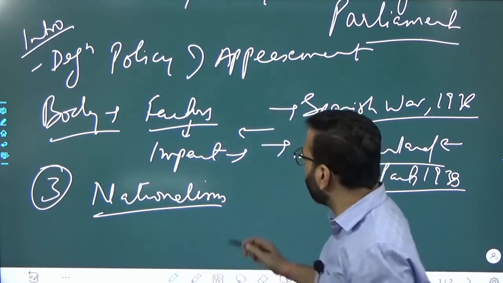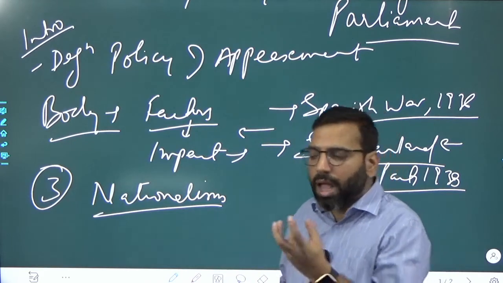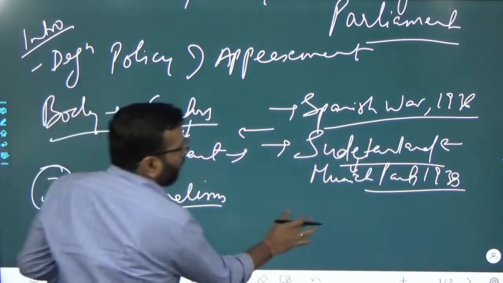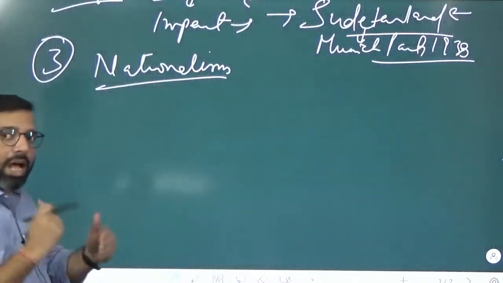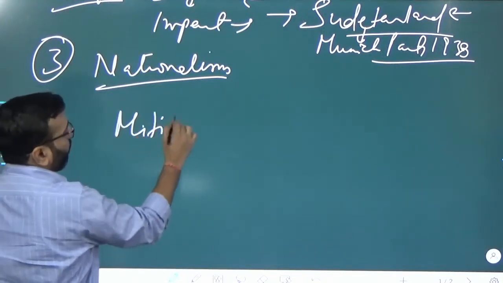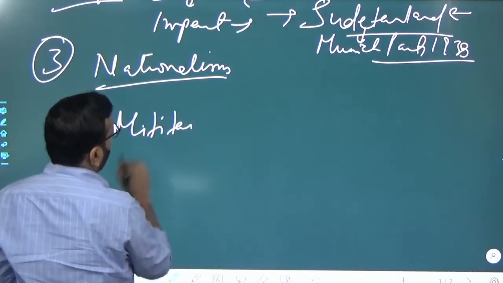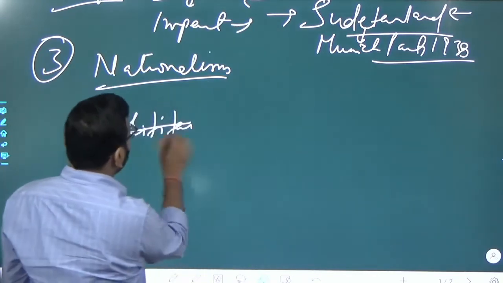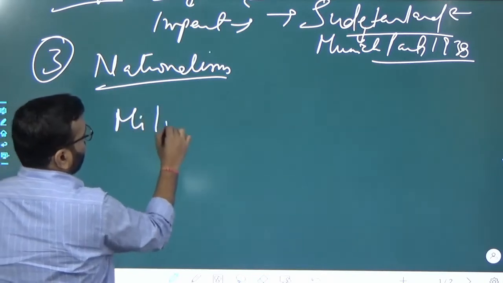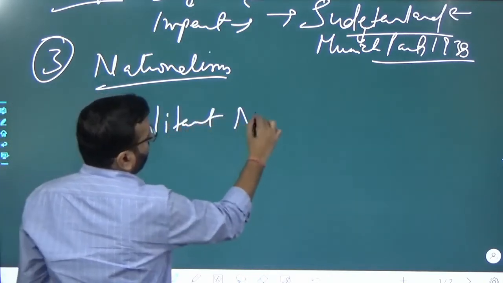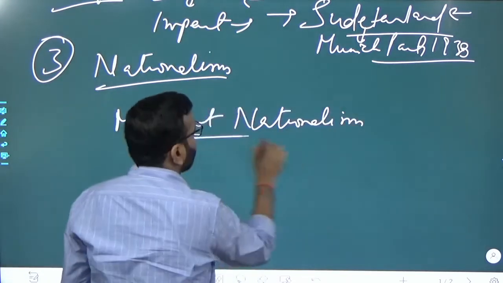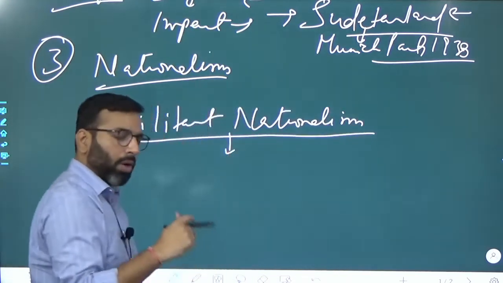So this chauvinism is nothing but the militant nationalism that you need to highlight, and with militant nationalism you need to give the examples also. So militant nationalism, or chauvinism, can be seen in which areas?